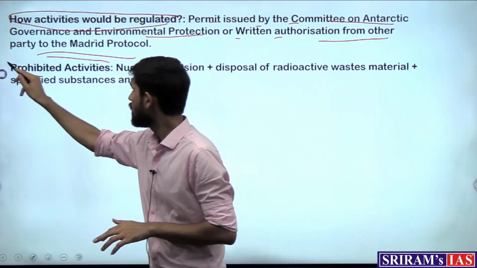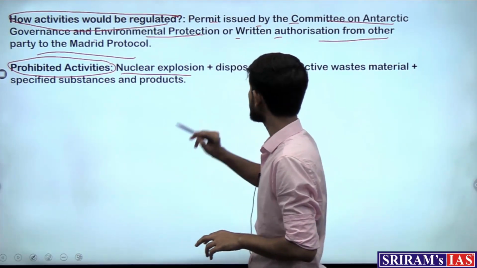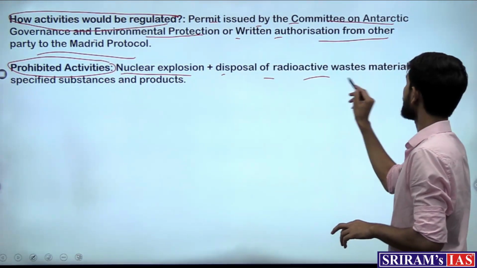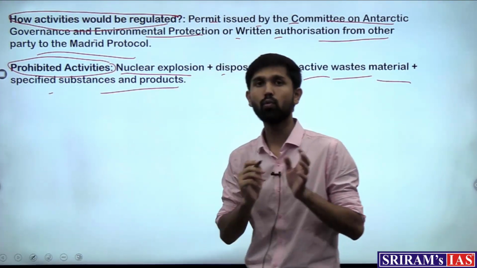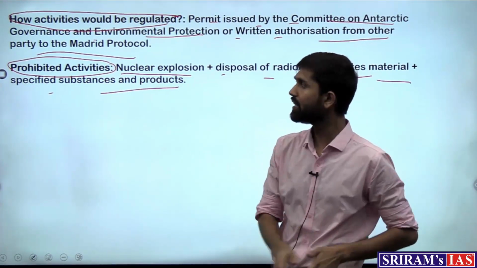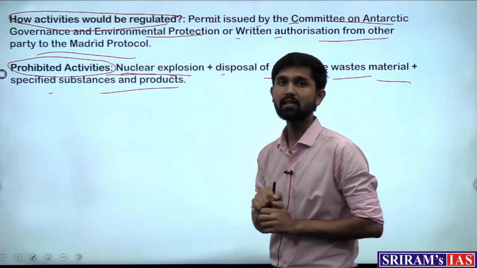And what are the prohibited activities in Antarctica? Nuclear explosion, disposal of radioactive wastes, material and specified substances and products. Whatever was mentioned in the Antarctic Treaty, the Antarctic Act of India as well is prohibiting the same activities.